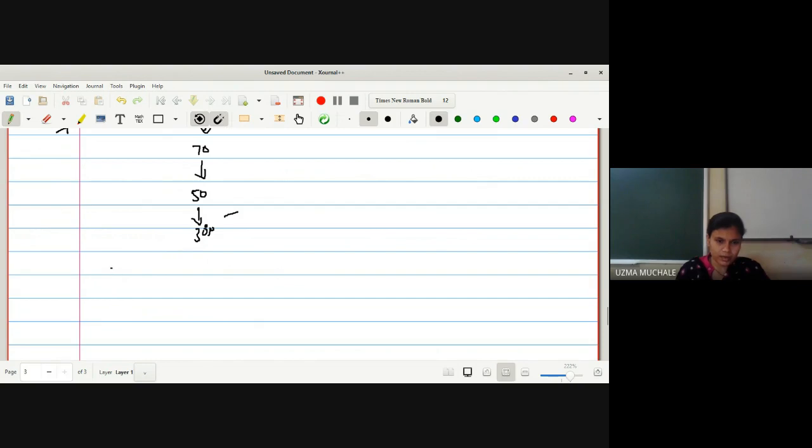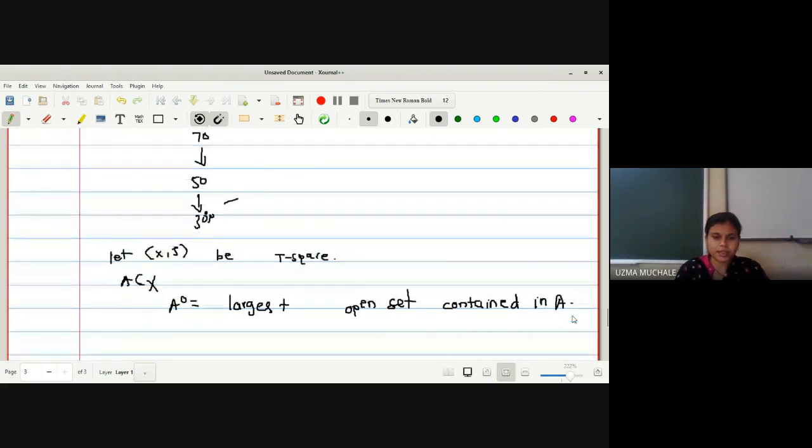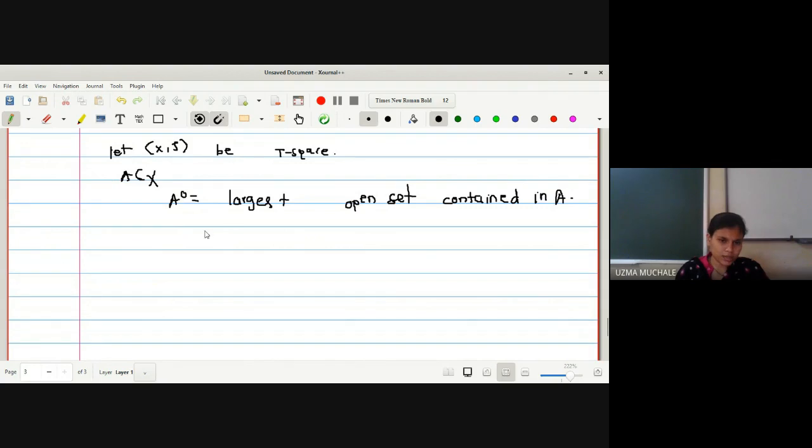Before that, firstly we should have: let X be a topological space, and let A be any subset of X. The interior of A is nothing but the largest open set contained in A. We need the largest open set contained in A. Here we need one set that is contained in A.